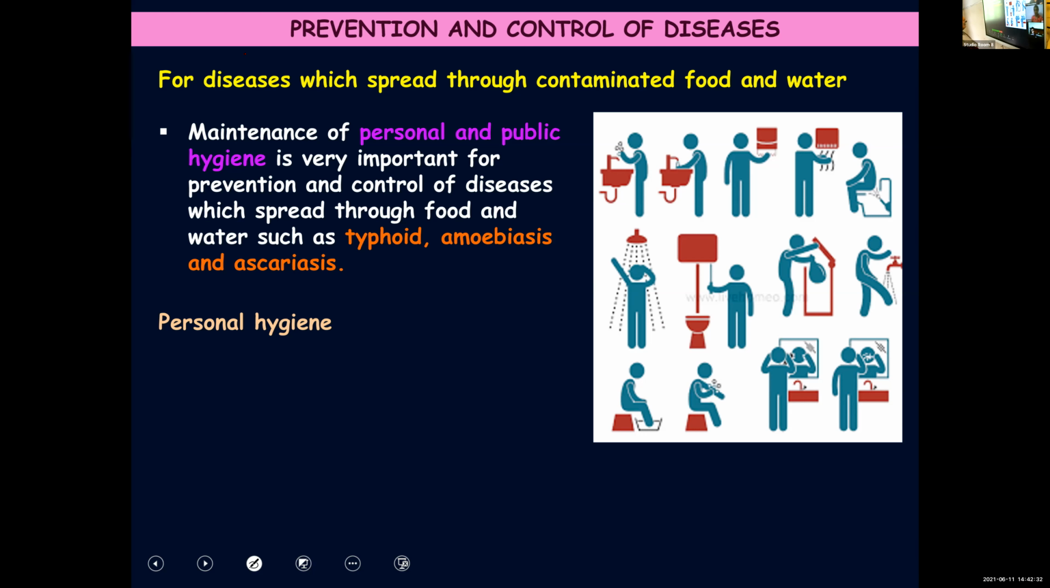Let's start with the first one: those diseases which are spreading through contaminated food and water. First point, maintaining personal and public hygiene, very, very important. That will help us to prevent the diseases that spread through food and water like typhoid, amoebiasis, ascariasis. You already learned the means of spread of different diseases, and amoebiasis, ascariasis, typhoid, all these are spreading through contaminated food and water. So if you are maintaining personal and public hygiene, to a certain extent you can prevent all these diseases.